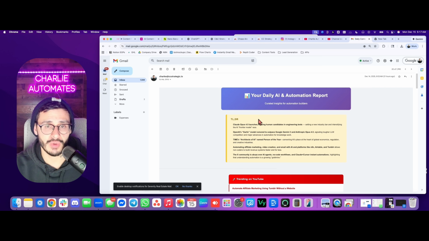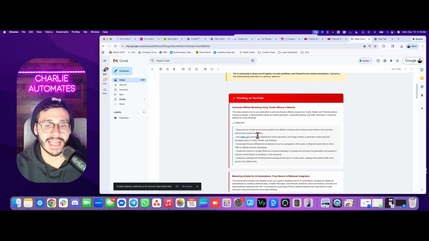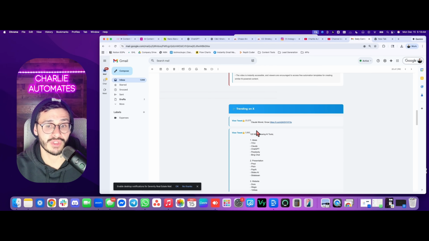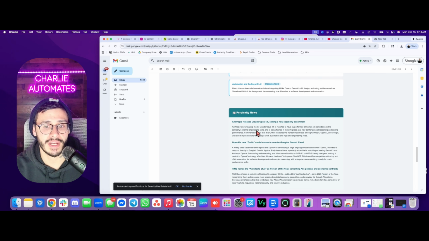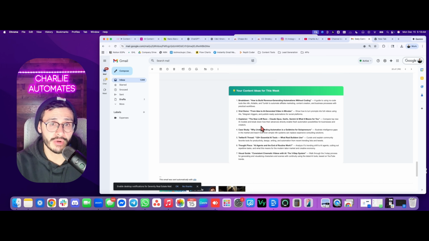So it's going to give me the too long, don't read section, my daily report for AI and automation. This is just a high level breakdown of what the report consists of. I can see what's trending on YouTube, what's trending on Twitter, what's trending on Perplexity, and then ultimately it's going to give me the breakdown of the key content ideas for the week. And it's huge for content creators who really don't know what direction to go with the niche that they're in.